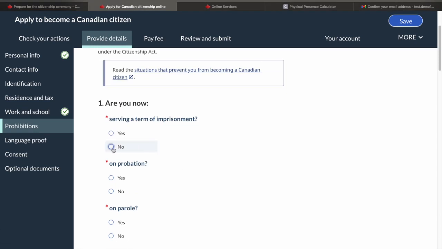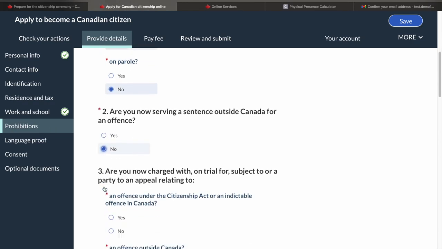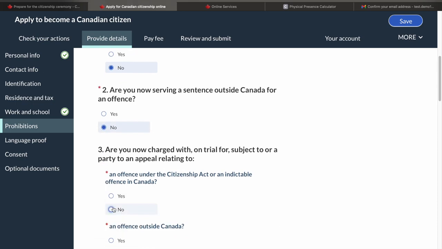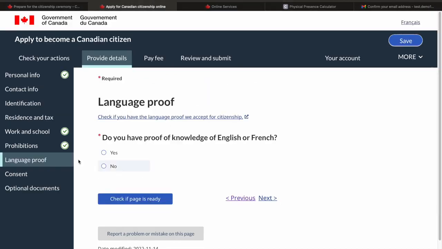Now provide all the details that are applicable to you. Now this is the prohibition section, so I'm just selecting everything as no here, but again please do not follow what I have to say, please follow whatever applies to you. Now you have to check this box and then click on next. Mind it, I haven't provided some of these details here where I haven't uploaded some documents or something else. That's why I don't see these check marks next to these sections. But once you provide the complete information over there, you'll see similar checkboxes in each of these sections as well.